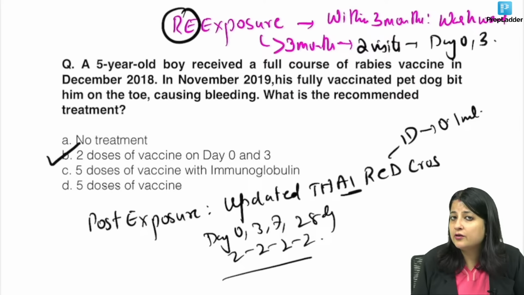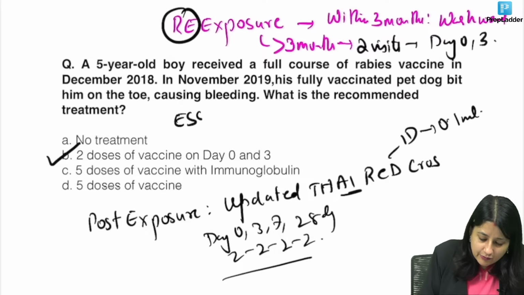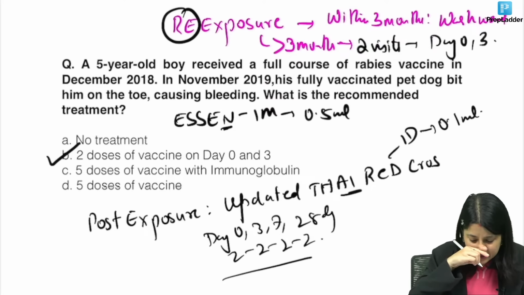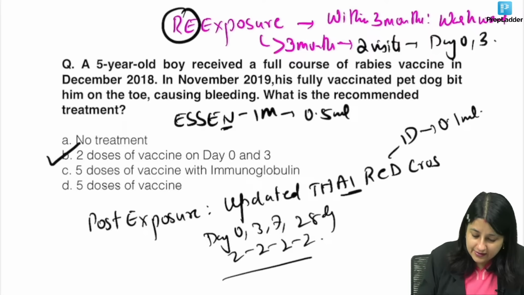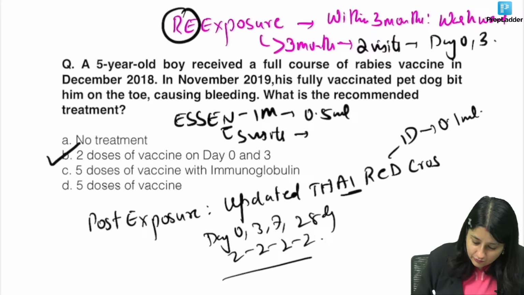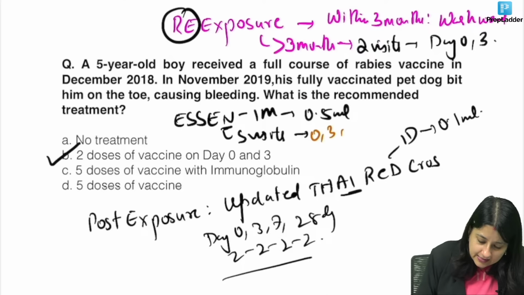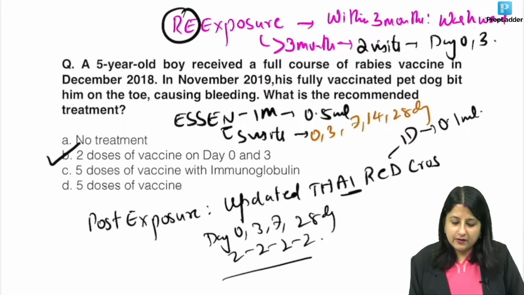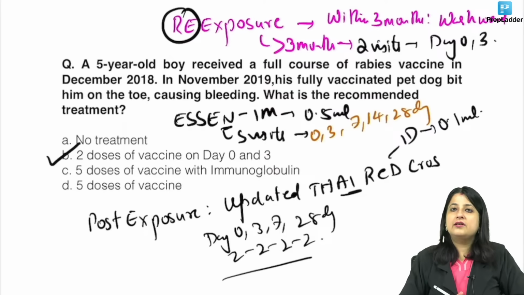And if you go to private hospitals, they give us an SN regimen. For SN, now you can see, make this N and M, intramuscular 0.5 ml, and SN has how many letters? 5 letters. So here it was 5 visits, guys. Day 0, 3, 7, 14 and 28 days. Over here it is intramuscular regimen.